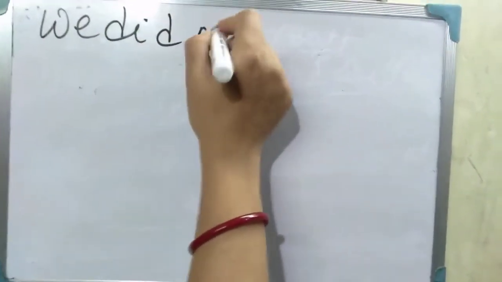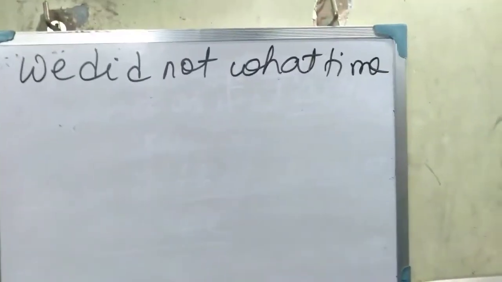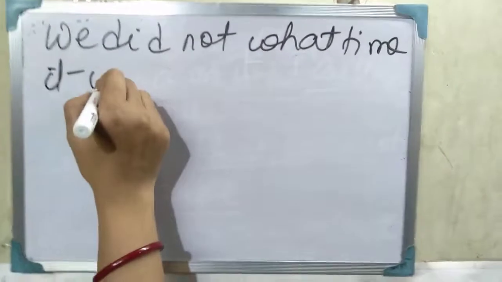Okay. So let me do some examples. We did not know what time it was.